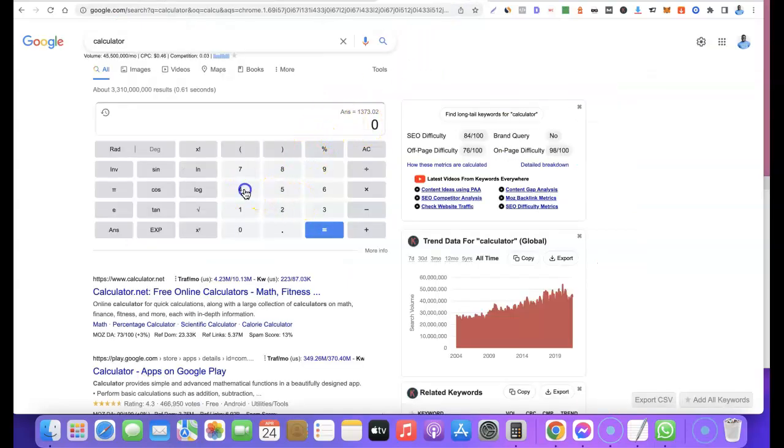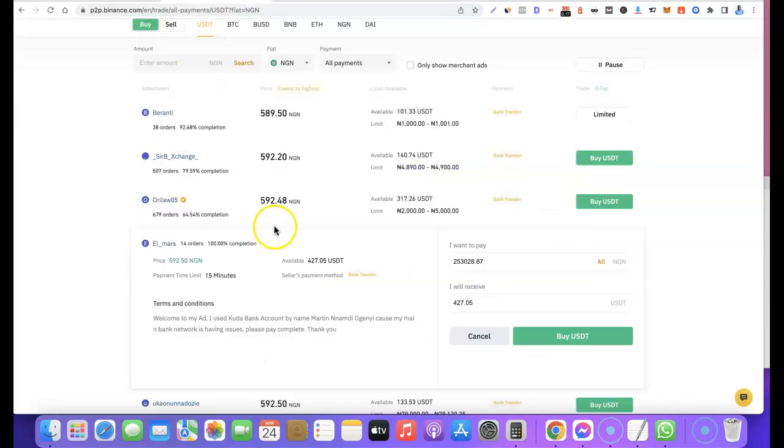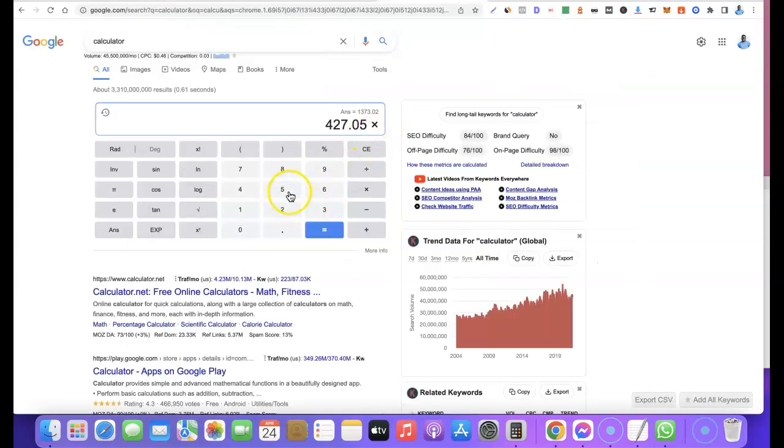We want to buy 427.05 USDT, and we're going to multiply this by 592.50, then see how much we are paying.